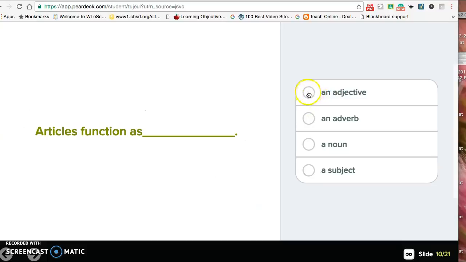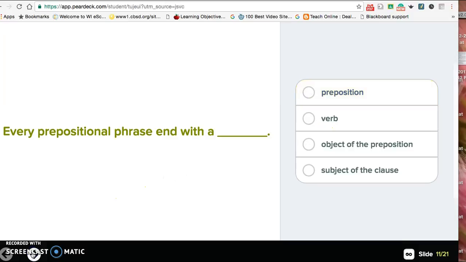Articles function as an adjective. They come in front of a noun, so they define a noun. They are a, an, and the. So I see a couple articles right here. An, a, and the. The only 3 articles there are.